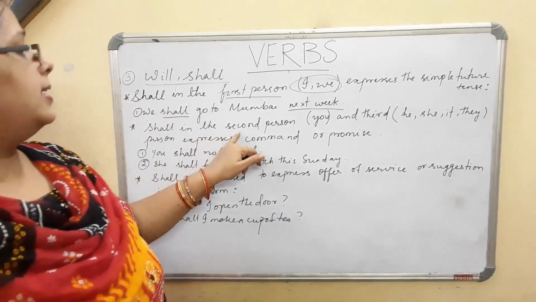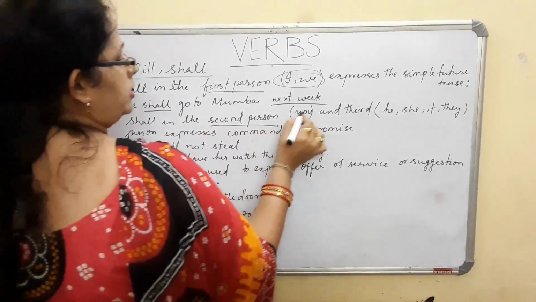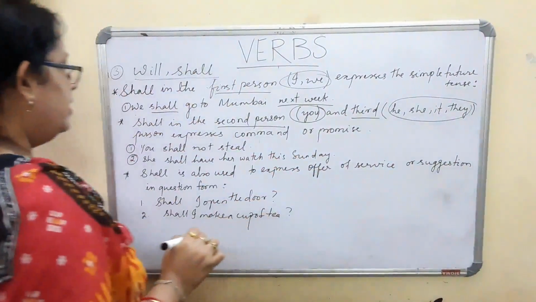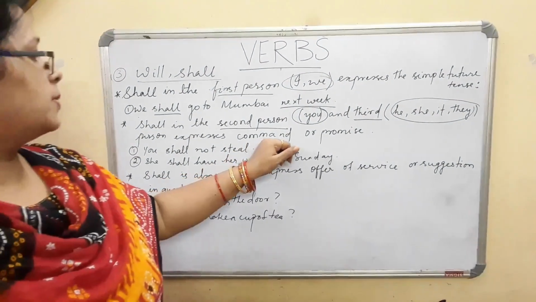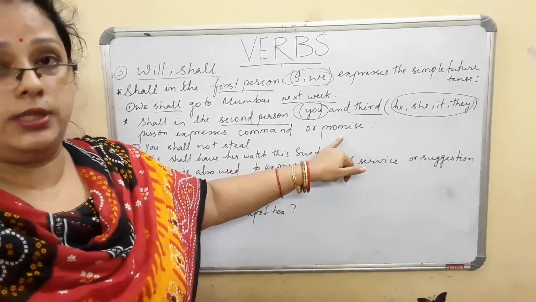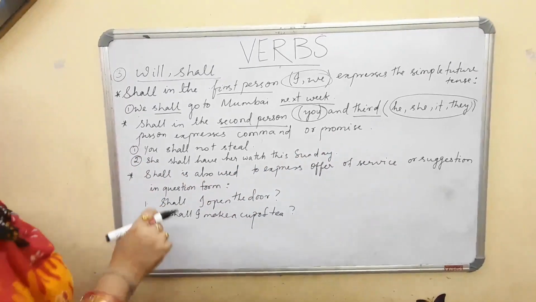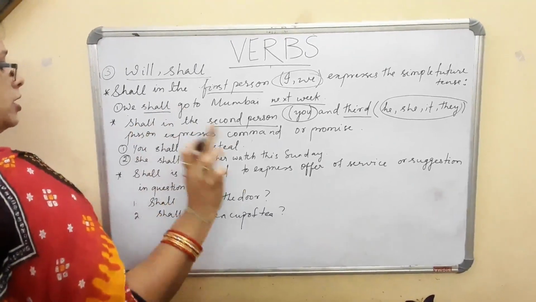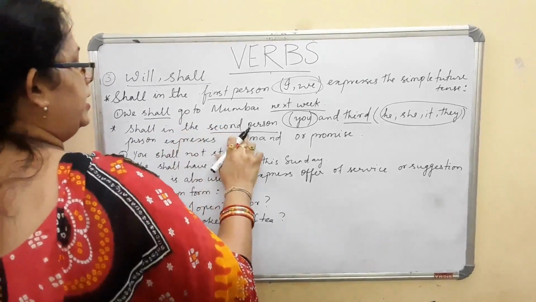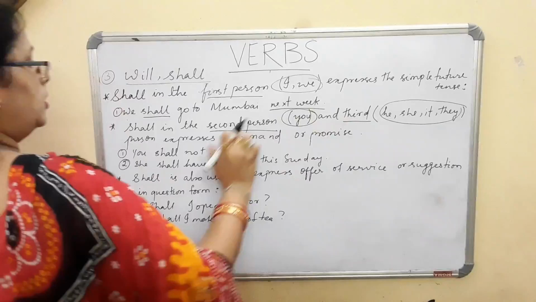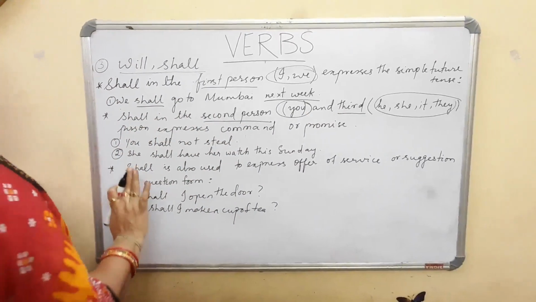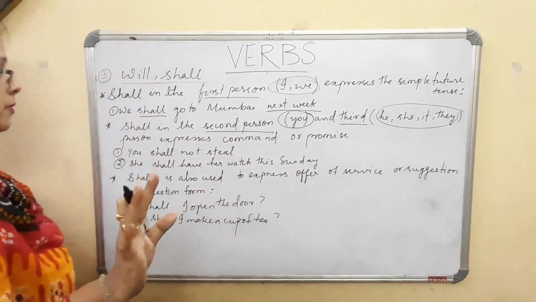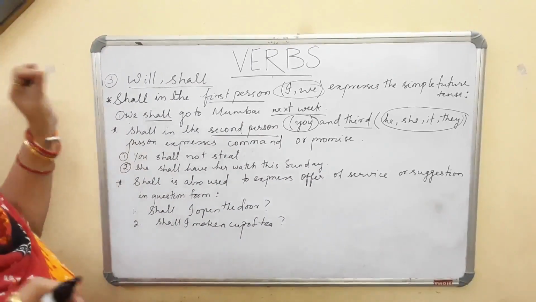When I am using the shall in the second person, that is you, and third person, that is he, she, it, they, it expresses a command or a promise. You see, you shall not steal. I am giving a command, you shall not steal. When we are using the shall in the second person as well as in the third person, it expresses a command or promise. She shall have her watch this Sunday. I am making a promise to her that you are going to have your watch this Sunday.